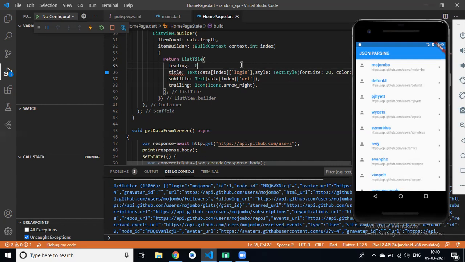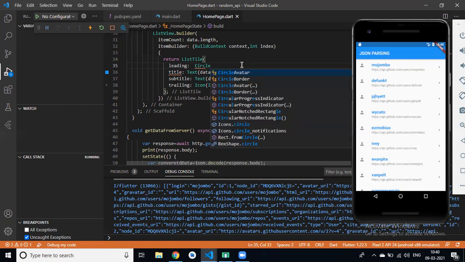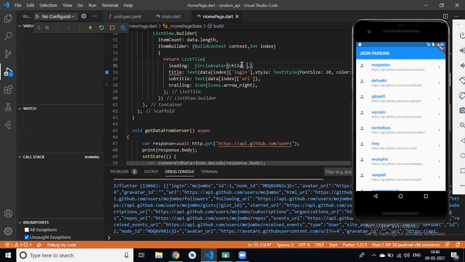Sanwaj, we have a circle avatar widget, right? Yes, Roshan. We have used this widget in the navigation bar app. So we have a circle avatar, child, then we have a child. We have already learned how to display an image from the network. Yes or no?